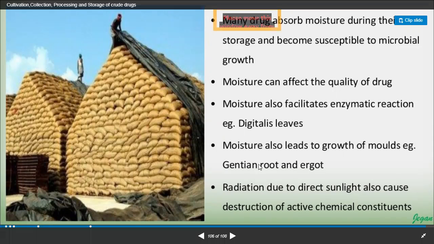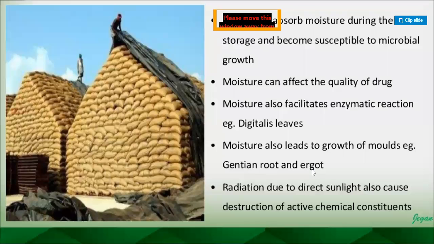That's why, moisture also leads to the growth of molds. Examples are gelatin root and ergot alkaloid. These two examples, if they have moisture or water content, will lead to the growth of molds, which is again harmful.